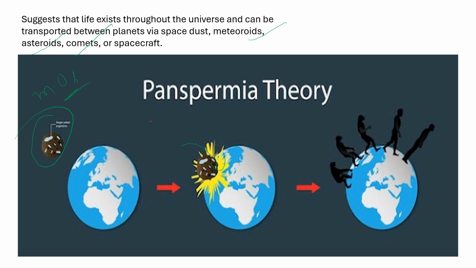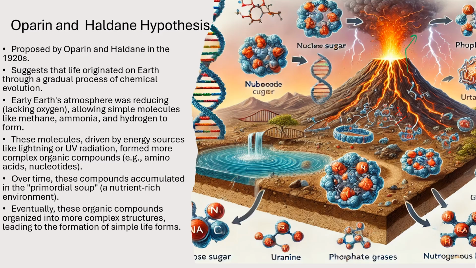This theory was criticized because it doesn't tell how life originated. It mostly talks about the distribution of life, but not the actual origin of life. So that's what the panspermia theory says.